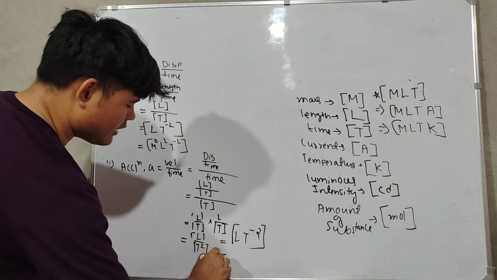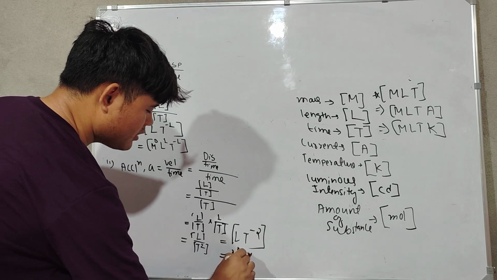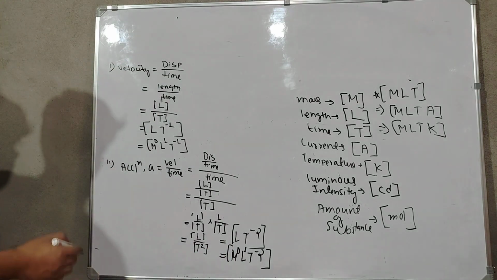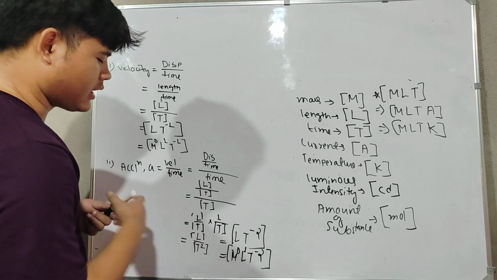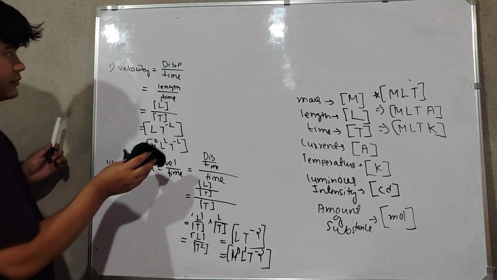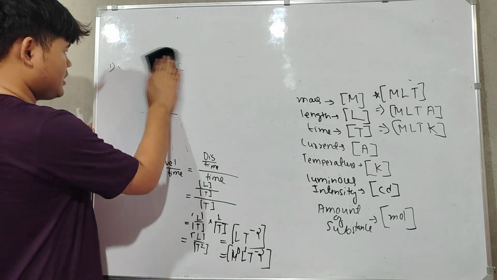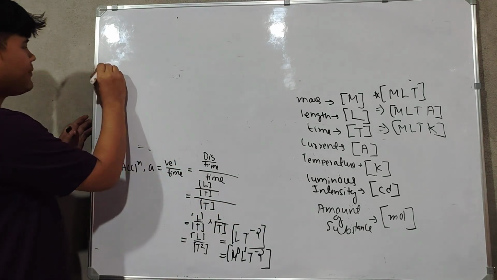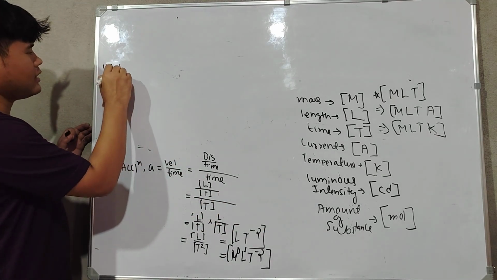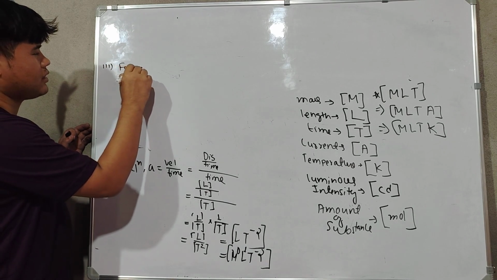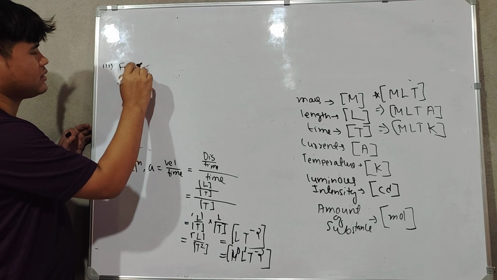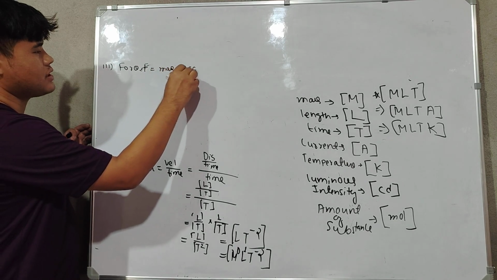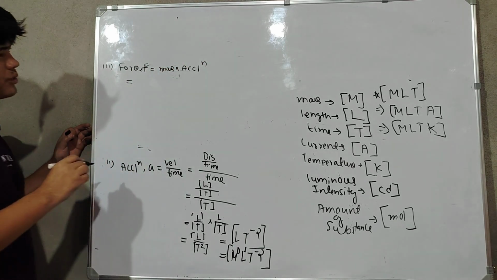So you can write it in the form of MLT: M to the power 0, L, T to the power -2. Here you can write 1, or not, it's up to you, both are correct. Now we will find out for force. What's the formula of force? Yes, force is mass into acceleration. Very good. Those who know, very good.